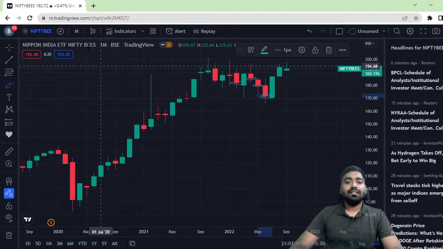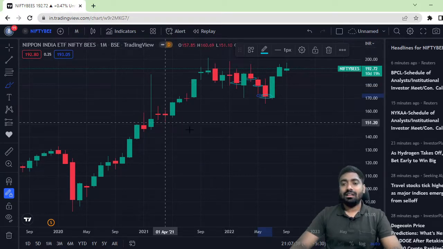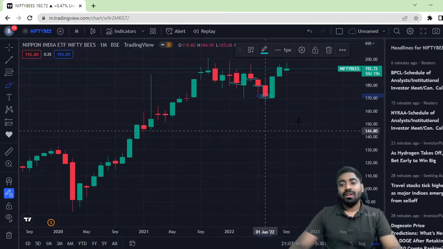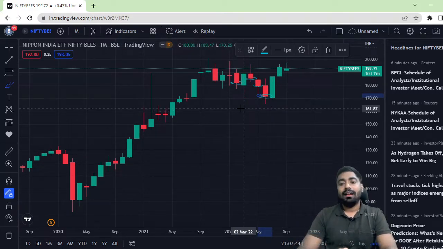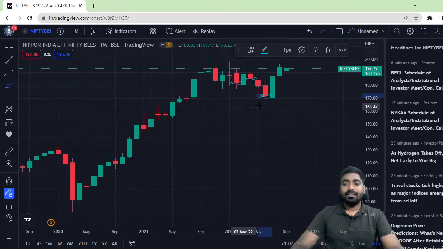Take the monthly chart of the Nifty BeES or Nippon India Nifty BeES. Wherever you see a red candle on the monthly chart, in such a case you have to accumulate. So how will you accumulate? This is the SIP model.